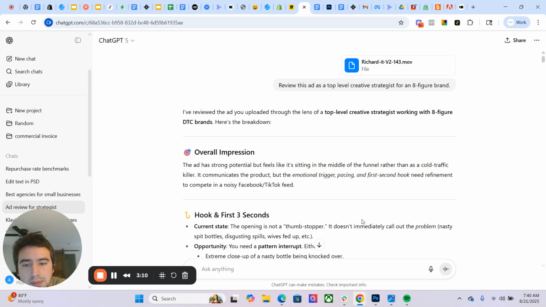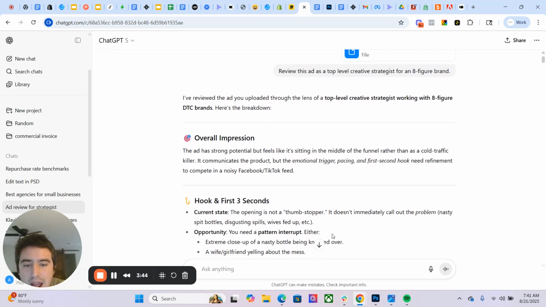So what is it saying? The opening is not a thumb stopper. I would probably agree with that. If we think about the hook in this specific ad, it shows the problem, but it's not really eye-catching. It's not a really strong statement in that first couple of seconds, right? That is likely going to contribute to this ad not performing as well, because the hook needs to be stronger. That is a very good point.